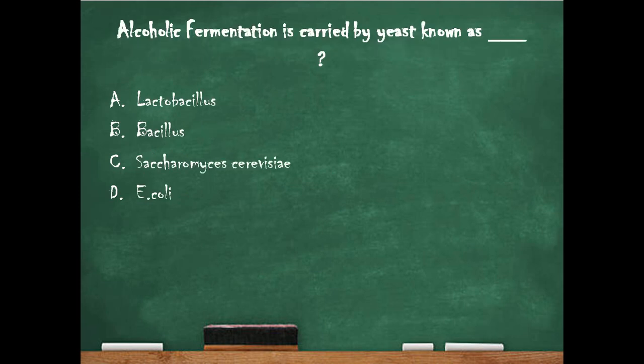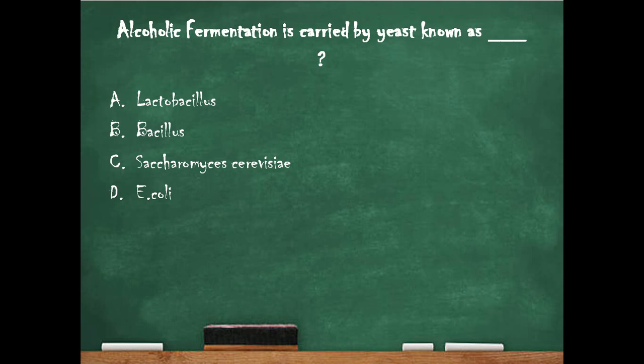Next question. Alcoholic fermentation is carried by yeast known as option A, Lactobacillus, option B, Bacillus, option C, Saccharomyces cerevisiae, option D, E. coli. And the right answer is option C, Saccharomyces cerevisiae. So, alcoholic fermentation is carried by yeast known as Saccharomyces cerevisiae. It is a species of yeast.